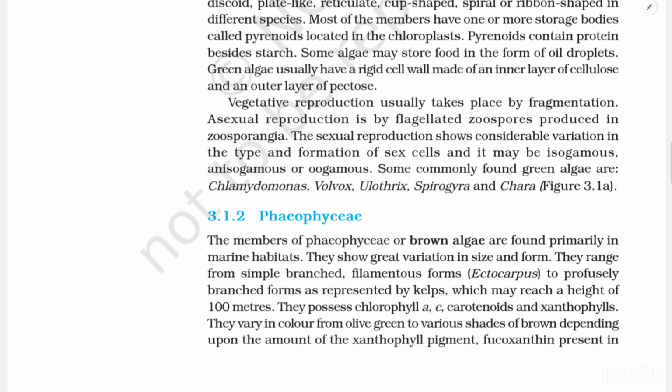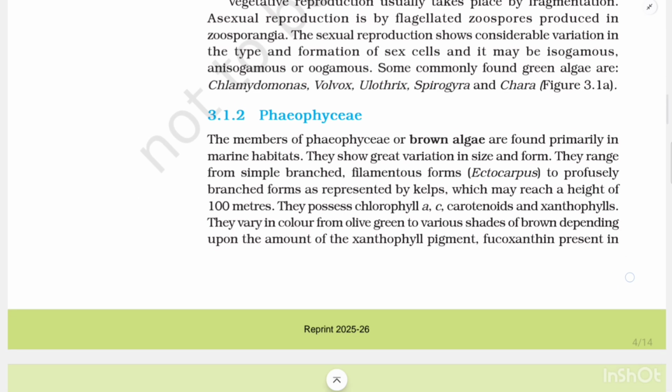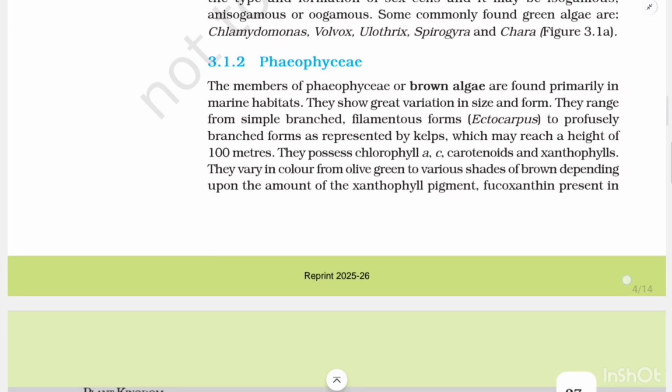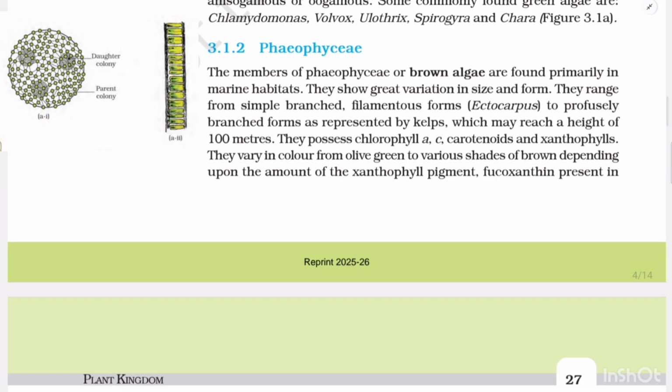Green algae usually have a rigid cell wall made of an inner layer of cellulose and an outer layer of pectose. Vegetative reproduction usually takes place by fragmentation. Asexual reproduction is by flagellated zoospores produced in zoosporangia. The sexual reproduction shows considerable variation in the type and formation of sex cells, and it may be isogamous, anisogamous, or oogamous. Some commonly found green algae are Chlamydomonas, Volvox, Ulothrix, Spirogyra, and Chara, Figure 3.1a.